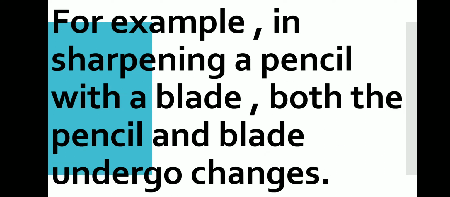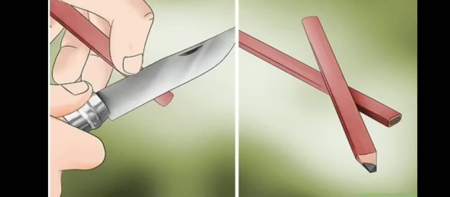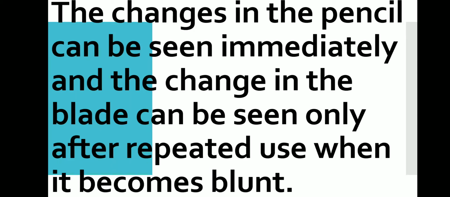For example, in sharpening a pencil with a blade, both the pencil and blade undergo changes. What happens? The pencil gets sharpened. Okay, a blunt end is sharpened. But at the same time, what happens to the knife? Knife is getting blunt. The changes in the pencil can be seen immediately, and the change in the blade can be seen only after repeated use when it becomes blunt.